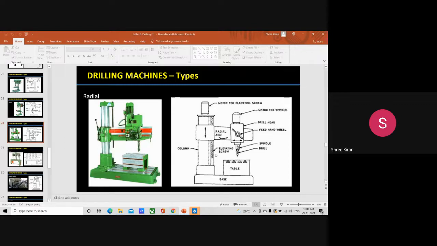Now, this is what happens in the case of the radial arm, which is always placed parallel to the base and is mounted on the vertical column. Now it comes to the drill head. The next part is the drill head.